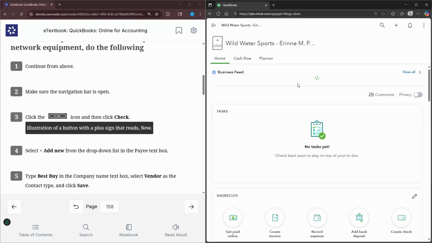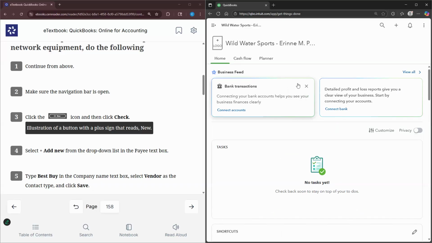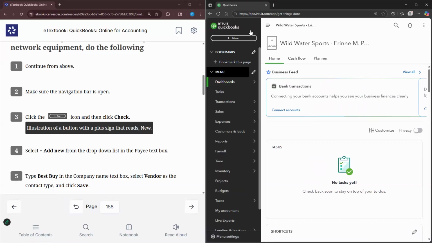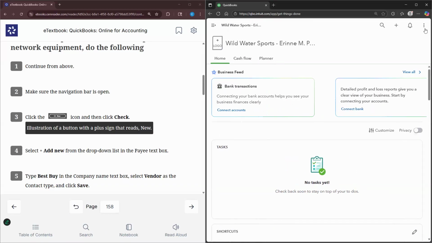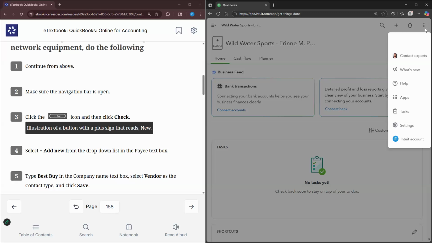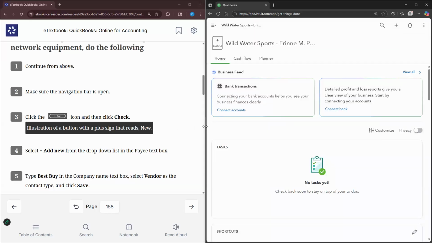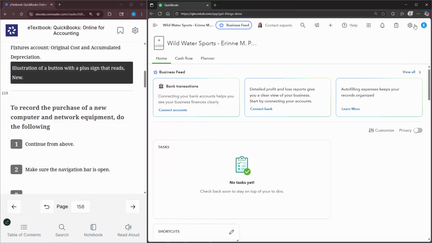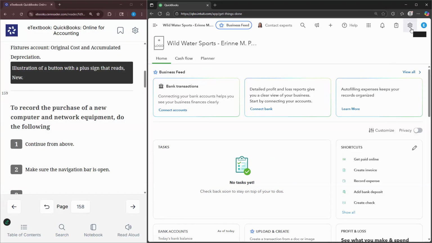Considering they are going to eventually phase out this version of QuickBooks Online, I would strongly suggest that if you see this version of QuickBooks Online when you log in, that you select the gear icon, the 3 dots. Well, it shows as 3 dots right now, but I'll show you what it typically looks like. All right, so this is what it typically looks like.